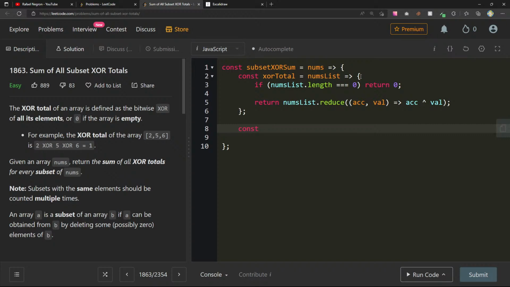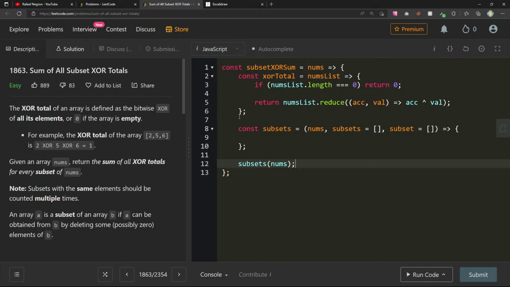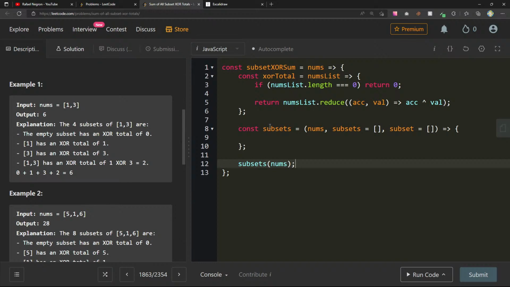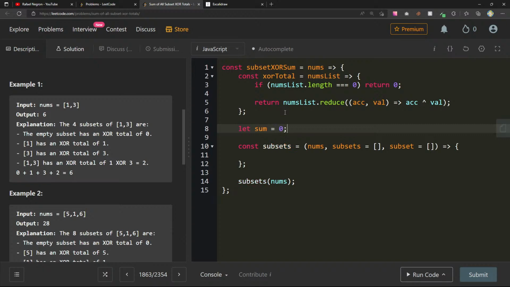And then in here, let's create a new array called subsets, which will take nums. Subsets is an empty array. The current subset is an empty array. And then inside of here, we'll call subsets with nums. That will start this whole recursive function. And we want to return the sum of all the XOR subtotals. So we can create our sum out here, and then we return sum.